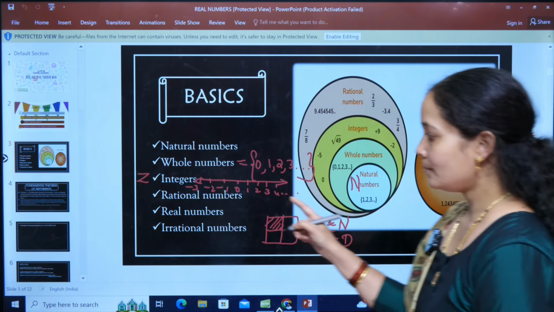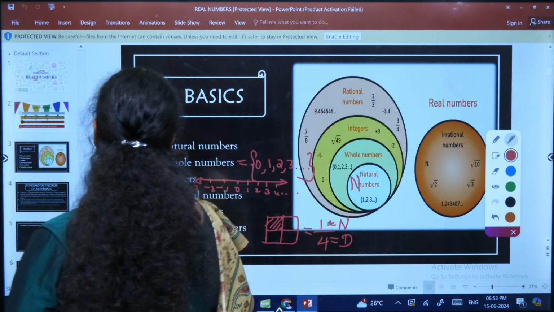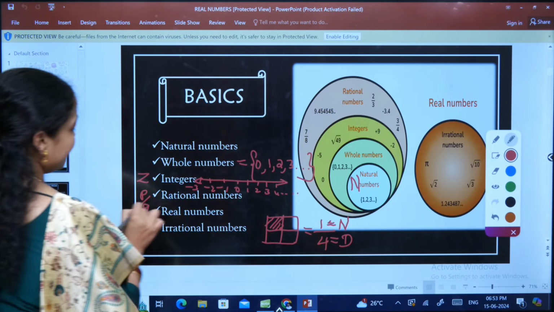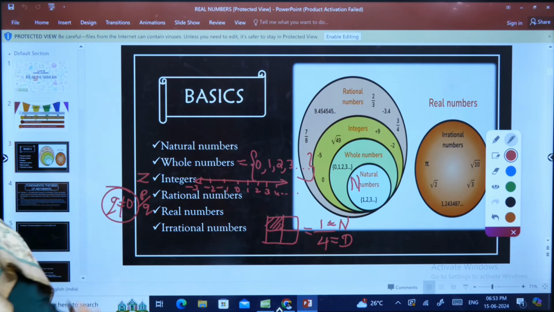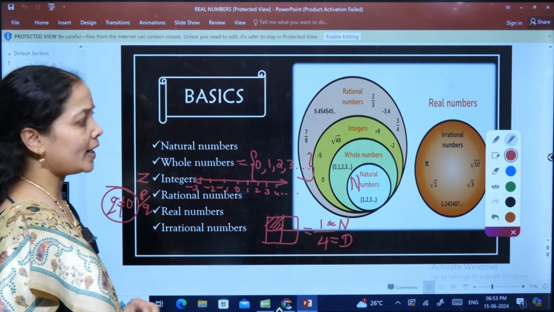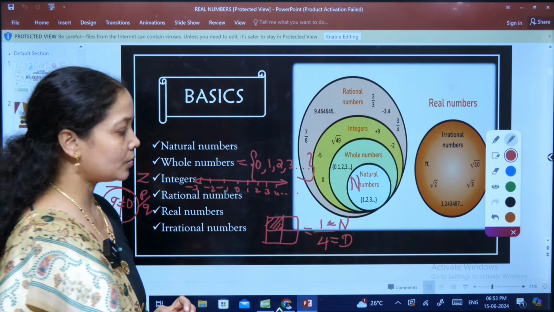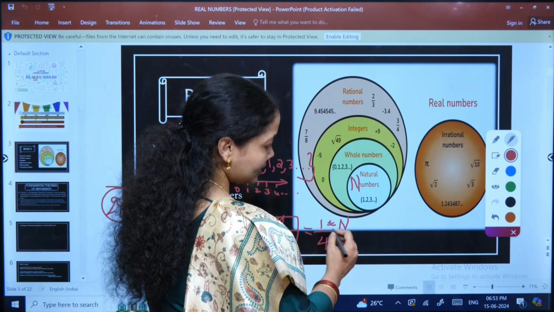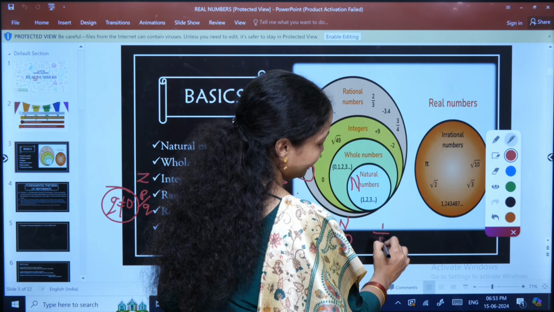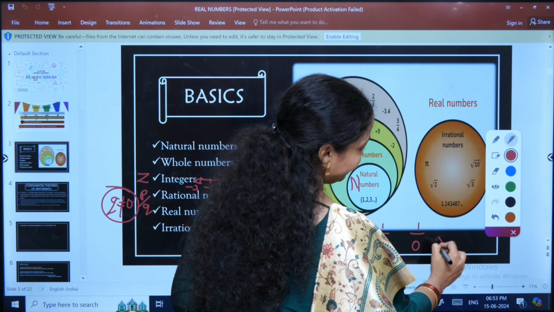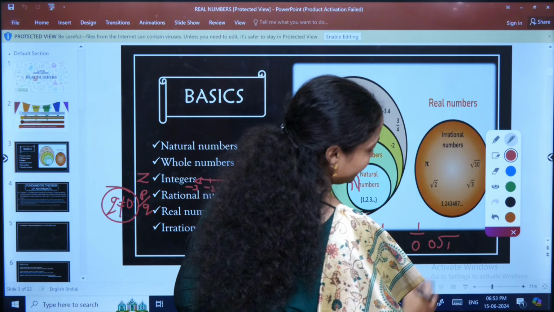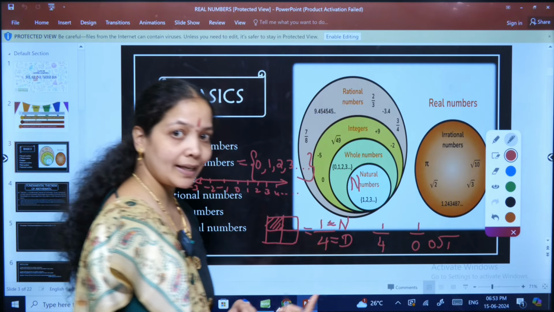So a rational number can be represented in p by q format where q is not equal to 0. This is the major thing we have to understand. Why do we say q is not equal to 0? Because if I take the same fraction 1 by 4, and instead of 4 I place 0, that means I have to divide 1 by 0. Can I divide it? Do you think it is possible?